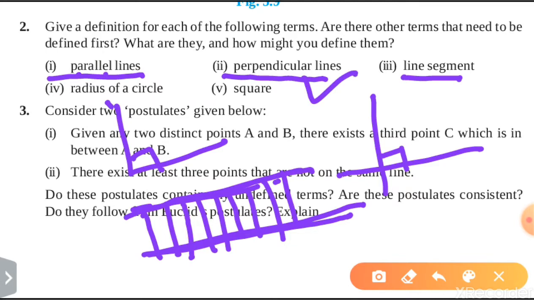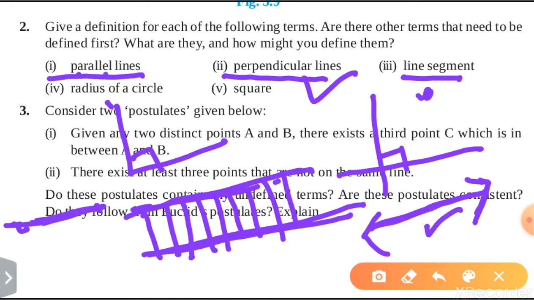Now line segment. A line segment is a part of a line, because we know that a line is endless on both sides. A part of a line which has two fixed end points is known as a line segment. Now radius of a circle.